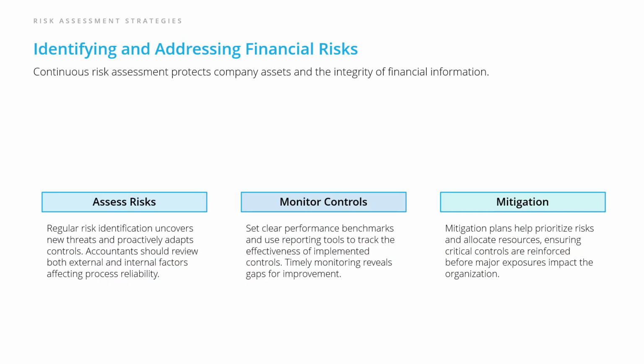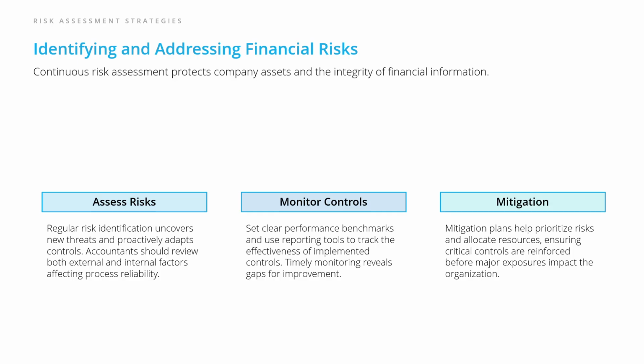Risk assessment isn't just a one-time event. It's a continuous process to keep your company's assets and financial information protected. First, assess risks regularly to spot new threats as they emerge. Accountants should examine both internal and external factors that could impact reliability. Second, monitor controls using performance benchmarks and reporting tools. By tracking control effectiveness over time and reacting to gaps, accountants maintain high standards. Finally, mitigation involves organizing plans to rank risks and allocate resources. The goal is to reinforce important controls before major exposures can affect the organization.